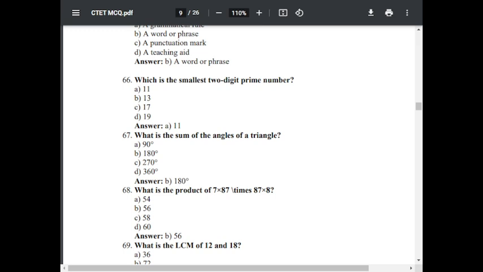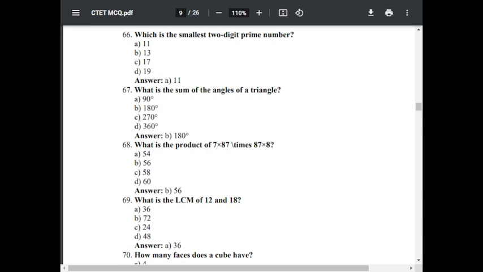Question number 68. What is the product of 7 into 8? It is repeated due to some errors. Option A, 54. Option B, 56. Option C, 58. Option D, 60. Option B is correct. So it is only the one question, what is the product of 7 into 8? That is 56.